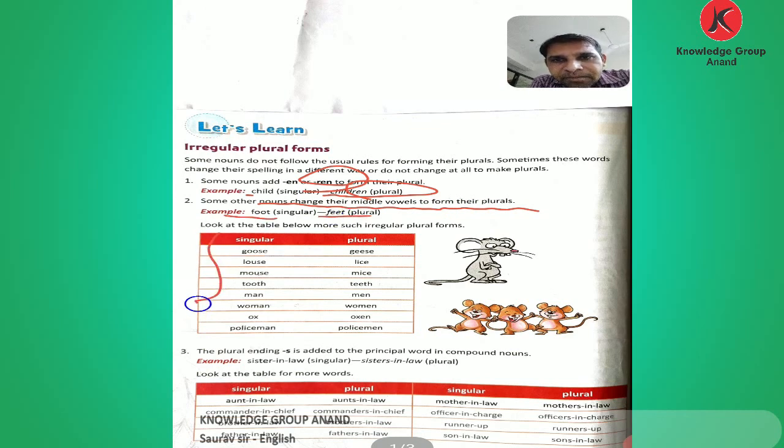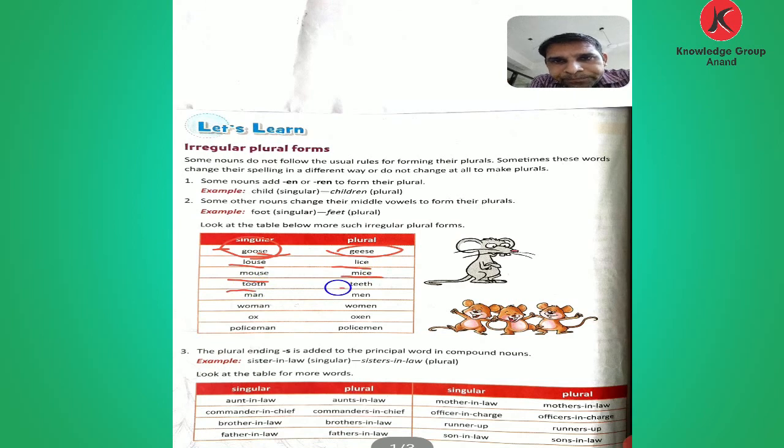Now there are some words given, singular form and plural form. Let's see which are they. Goose is a singular noun, and geese is the plural form of goose. Louse, lice. Mouse, mice. Tooth, teeth.